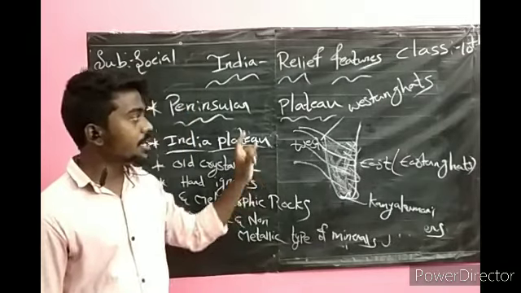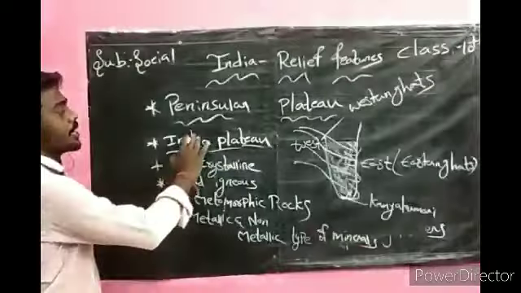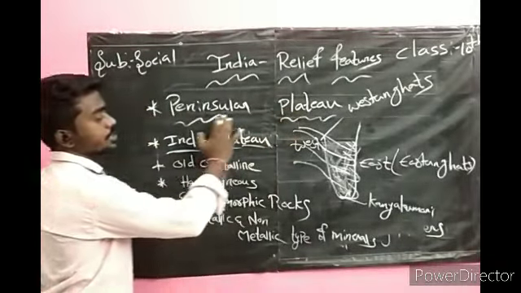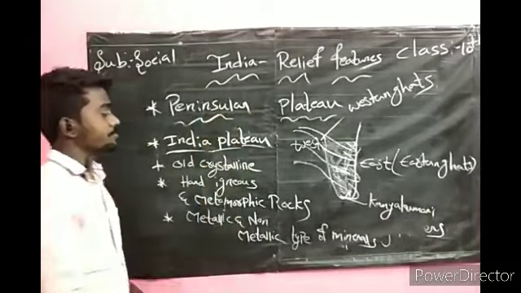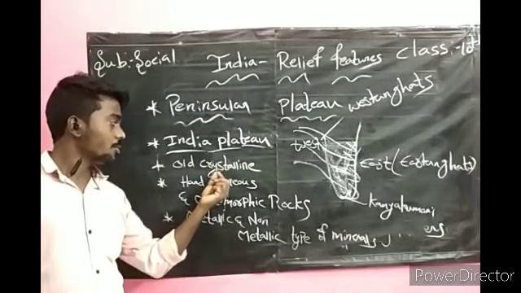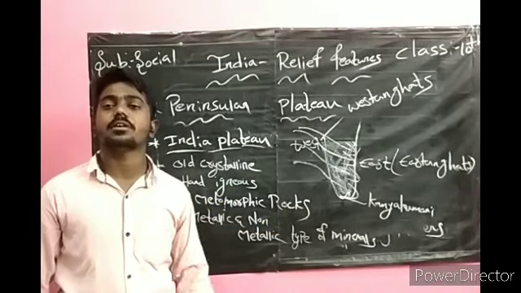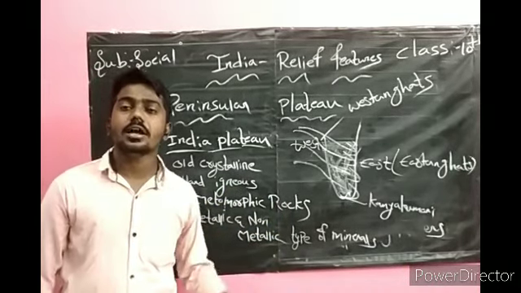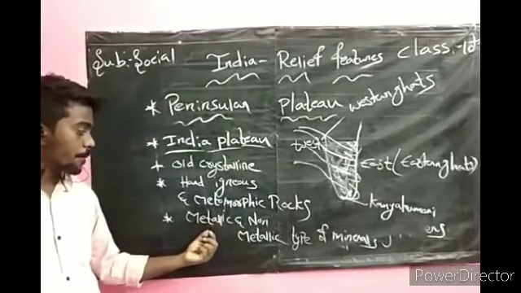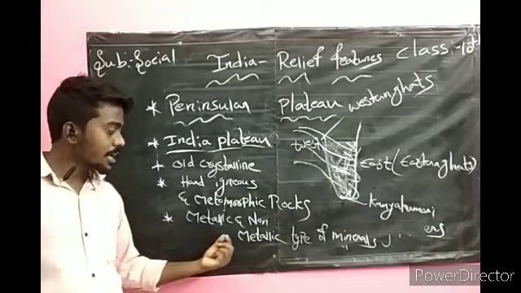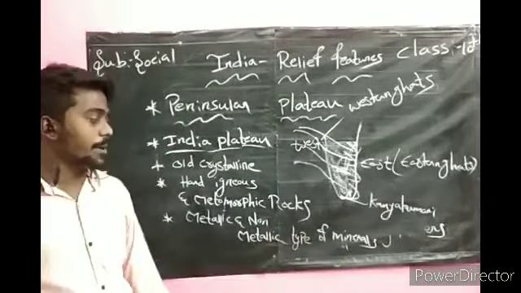This is the introduction of the peninsular plateau. Our Indian Plateau is called the peninsular plateau because we have water on three sides and land on one side. It is made up of old crystalline, hard igneous and metamorphic rocks. And we have metallic and non-metallic minerals, which I explained earlier.